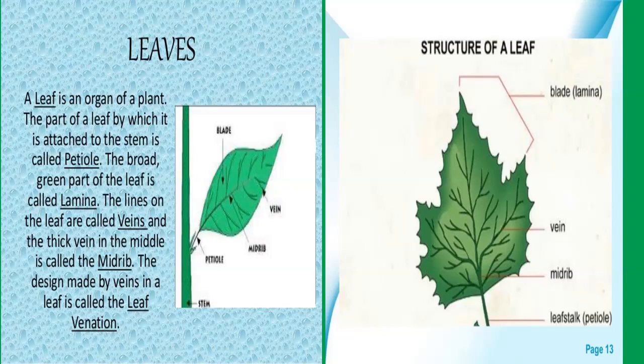The first and most important function of the leaves is to make food for the plant by the process of photosynthesis. In photosynthesis, carbon dioxide combines with water in the presence of sunlight and chlorophyll, and that forms a food known as glucose with the release of a gas known as oxygen. So the leaves make food for the plant by the process of photosynthesis.